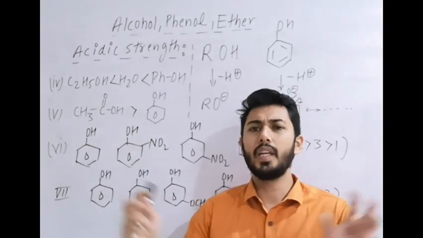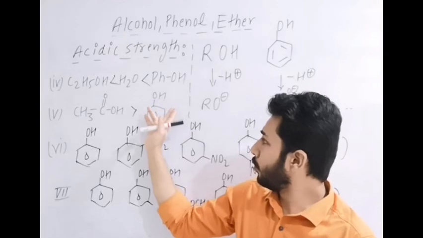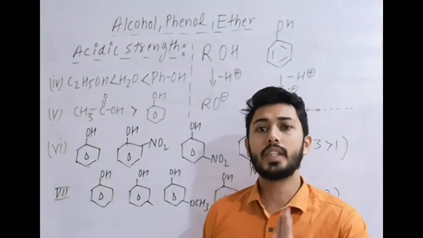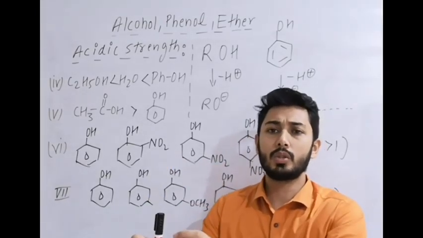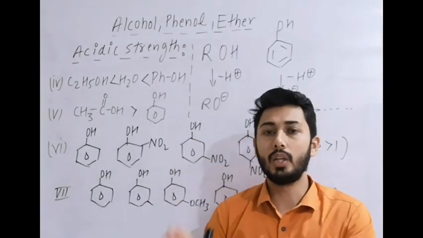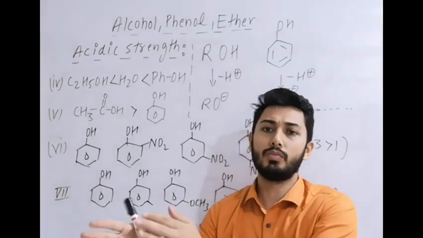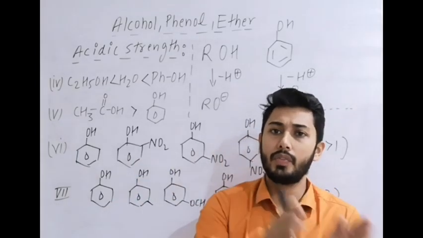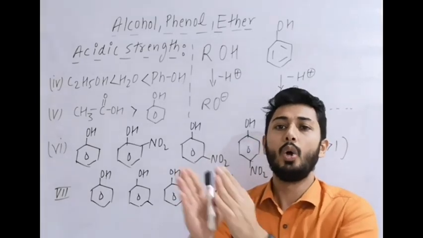Here we are not comparing any substituted phenol. Suppose I write 2,4,6-trinitrophenol, picric acid. Now this is not normal phenol, it is substituted. Then we have to consider the electron withdrawing effects also, and we have to check by the pKa value also. In that case picric acid is stronger than carboxylic or sulfonic acids. But generally, between carboxylic acid and phenol, phenols are less acidic and carboxylic acids are more acidic.